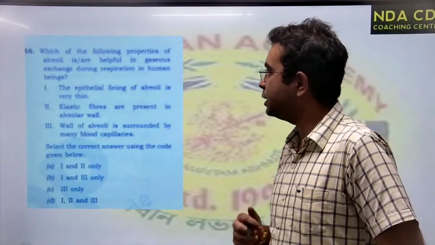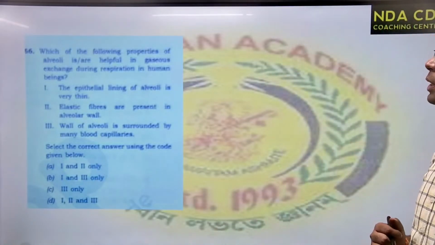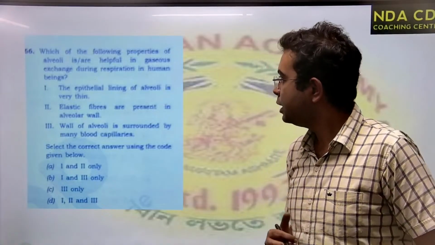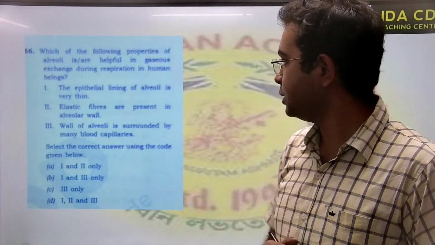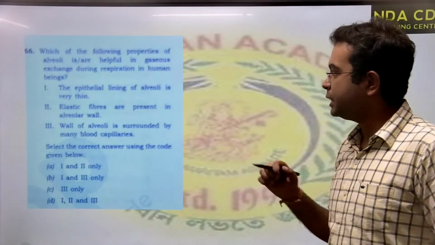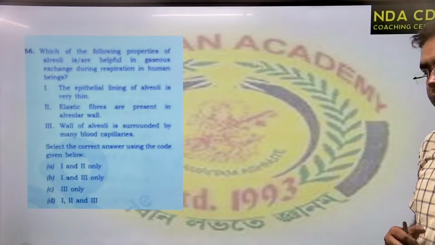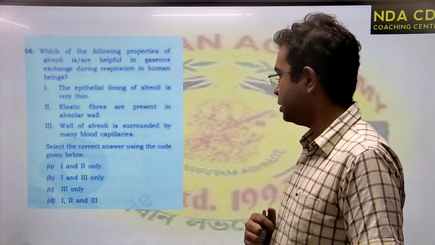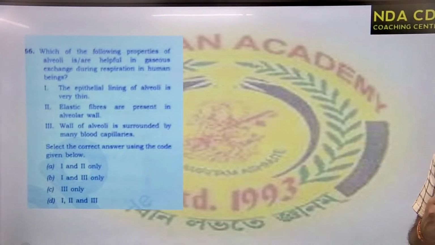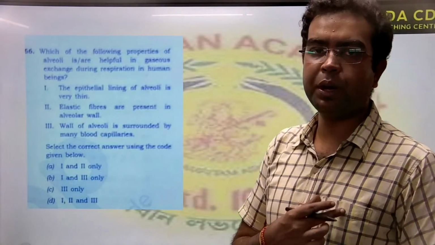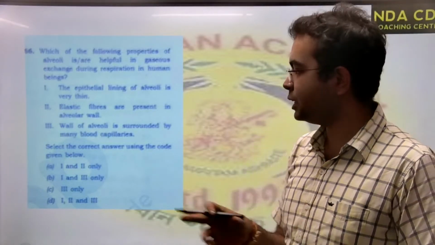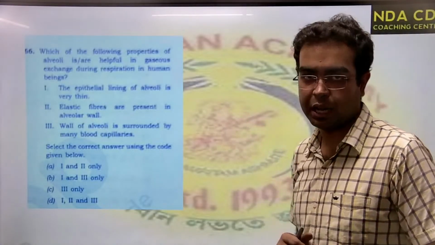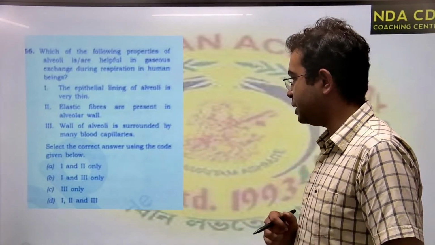ठीक है? Look at the next question. Which of the following properties of alveoli is or are helpful in gaseous exchange during respiration in human beings? See, the epithelial lining of alveoli is very thin. Yes, it's very thin. Elastic fibers are present in the alveolar wall. Yes, there are, because होता क्या है, जब हवा अंदर जाता है तो alveoli को बड़ा और छोटा होना पड़ता है. Fibers अगर elastic नहीं होंगे तो वो contraction expansion होते alveoli फट जाए. That is why yes, elastic fibers are there.